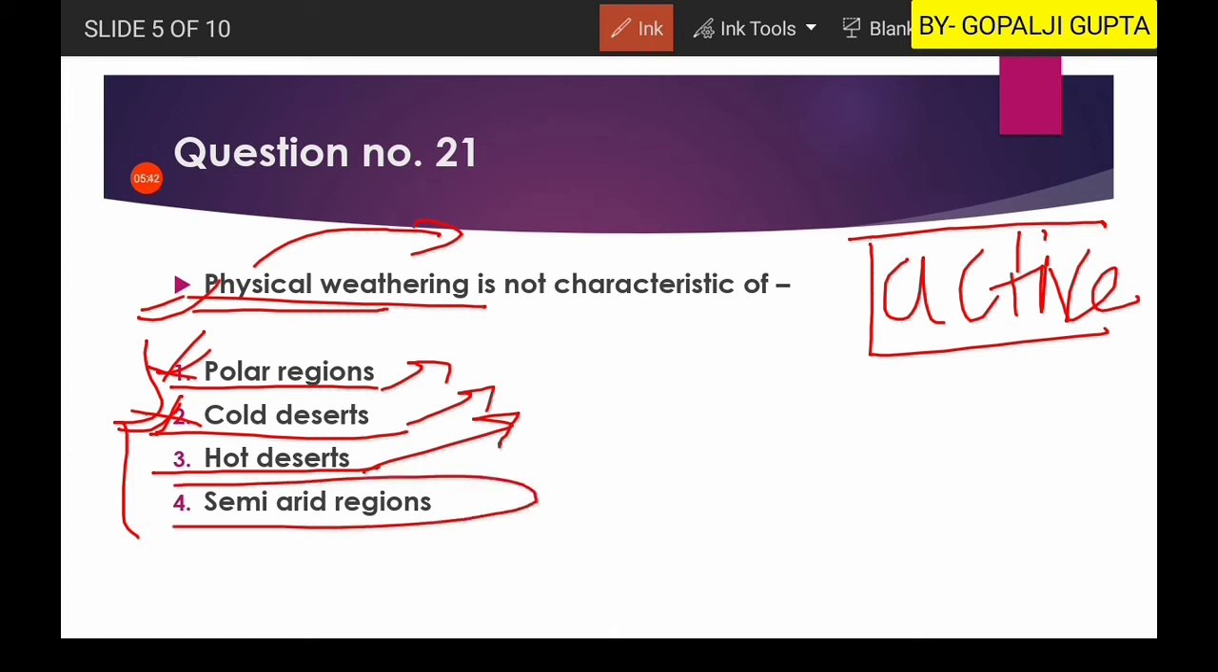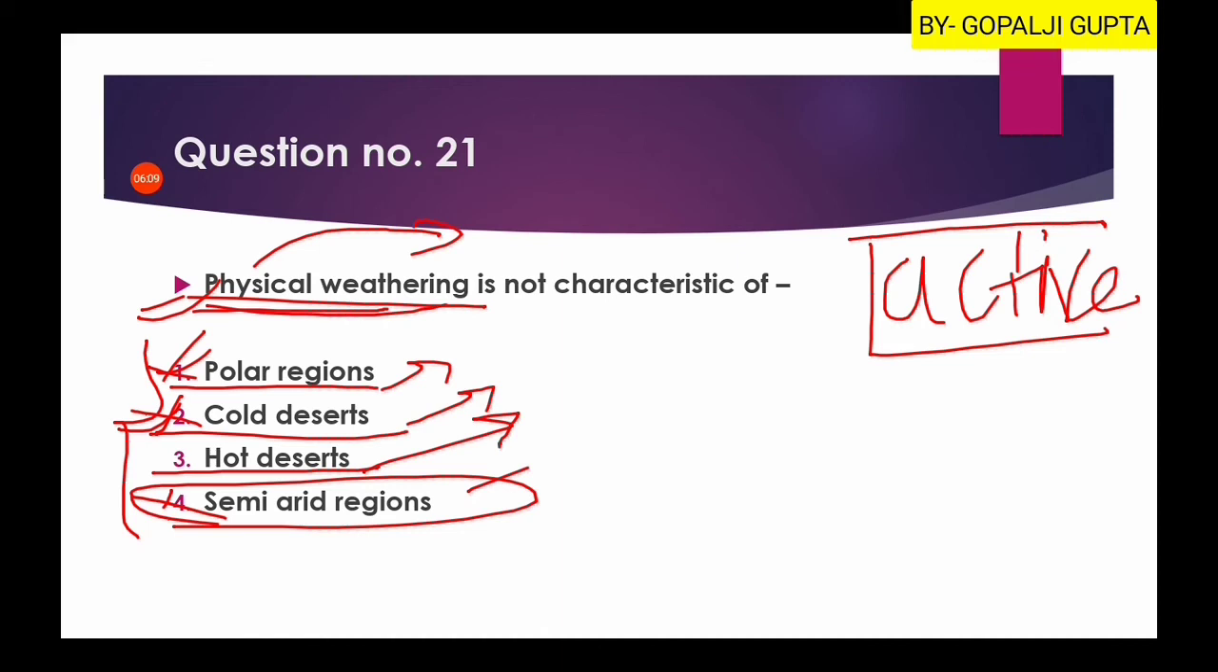While in the semi-arid regions you have a certain amount of water due to the different types of precipitation, so then you have solution. And definitely if there is solution, then the processes of chemical weathering will start. So the fourth option is not dominated by physical weathering, or it may not be characterized by physical weathering, and hence the fourth option will be our right answer.